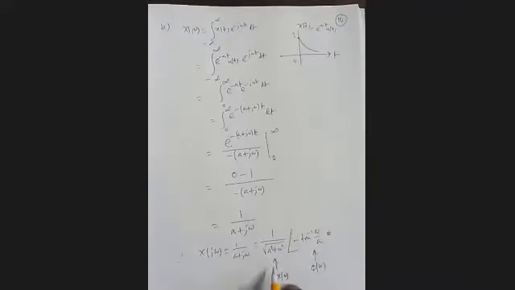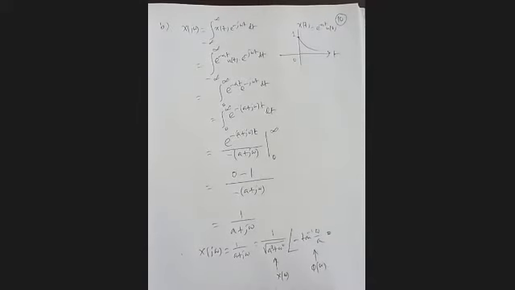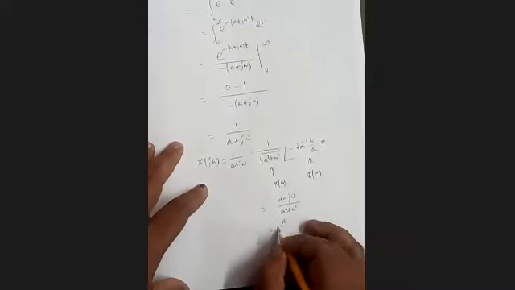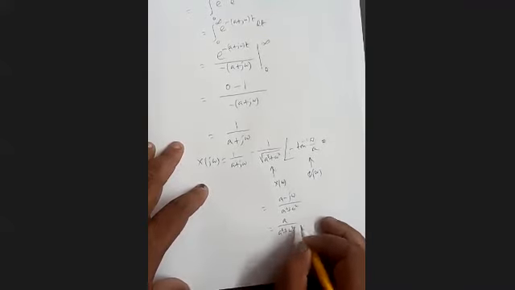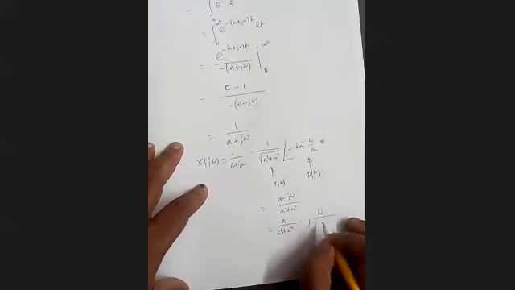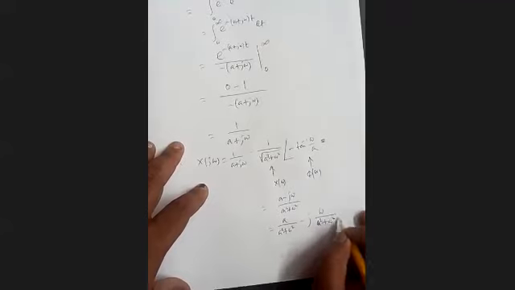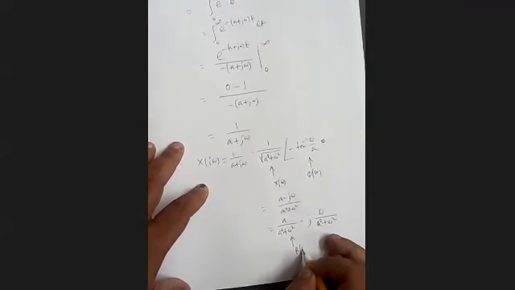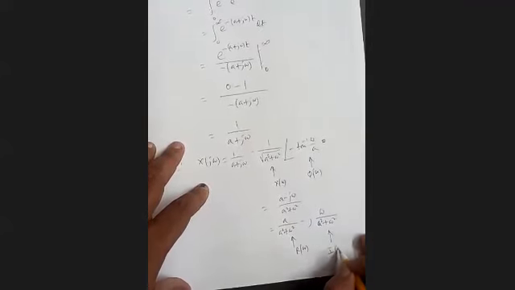So this is that. Or also we can write it as (a minus j omega) by (a square plus omega square) by multiplying it with the complex conjugate. So it is a by (a square plus omega square) minus j omega by (a square plus omega square). This is our R(omega), and that is our I(omega). So various ways. You see our x(t).